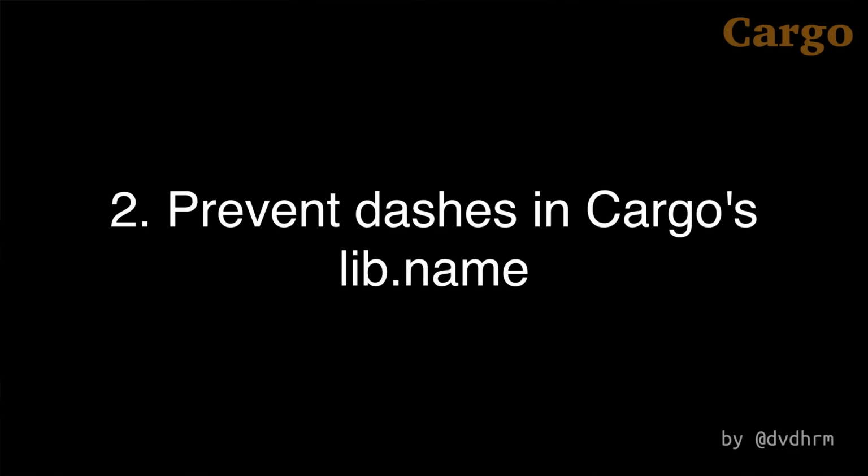Number 2, the lib.name configuration item in Cargo could inherit dashes from the package name. This has now been fixed by intercepting the dashes and converting them to underscores, and is yet another morality tale about the dangers of allowing dashes anywhere.